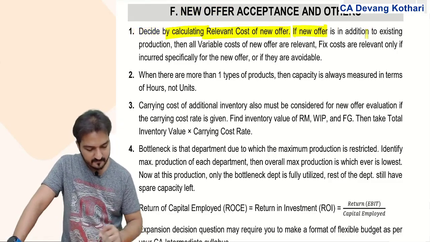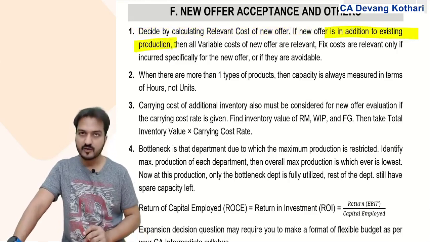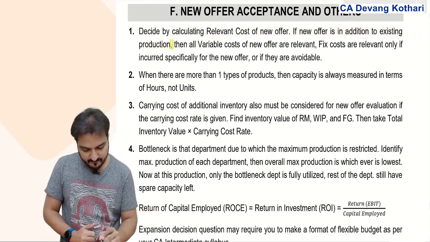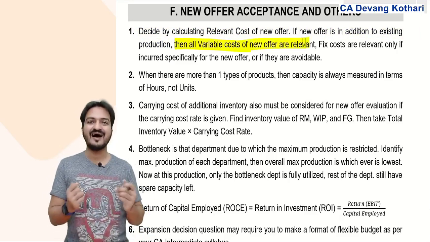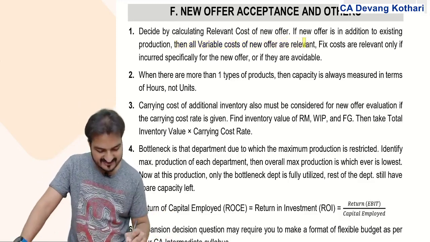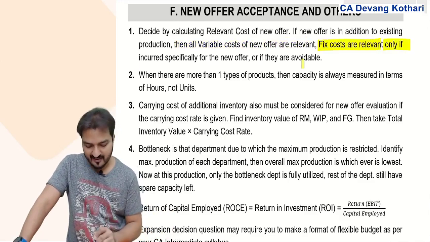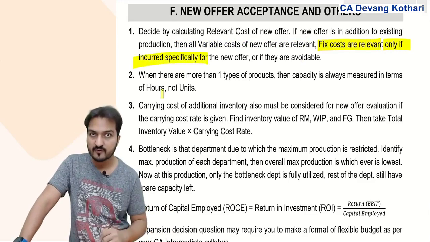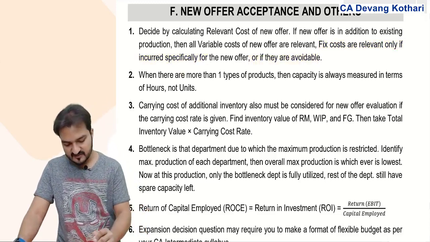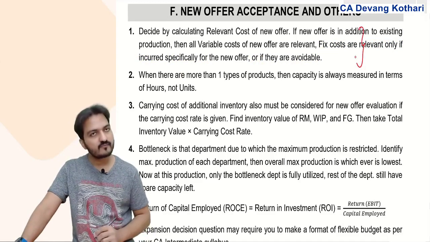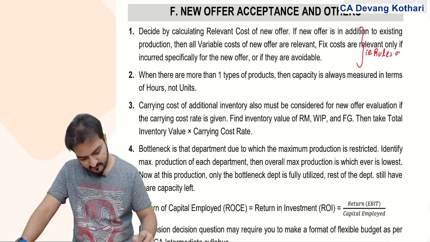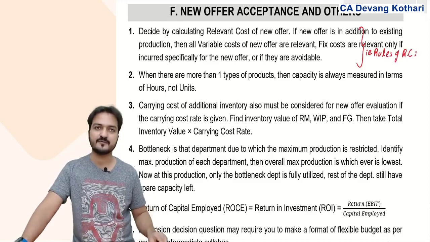If the new offer is in addition to existing production, over and above the existing production, then remember all variable costs of the new offer are relevant always, because it is over and above the regular production. Fixed costs are relevant only if it is incurred specifically for the new offer or if they are given as avoidable fixed cost. In fact, these things are same as what we did in the rules of relevant costing.